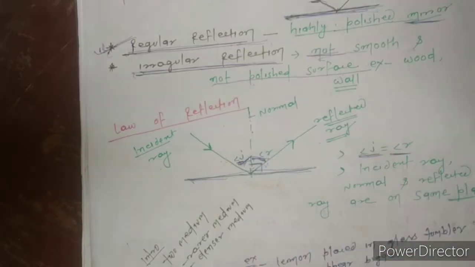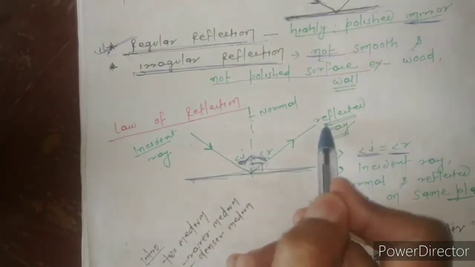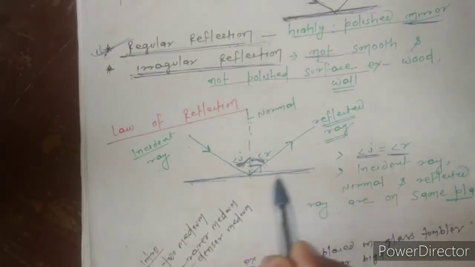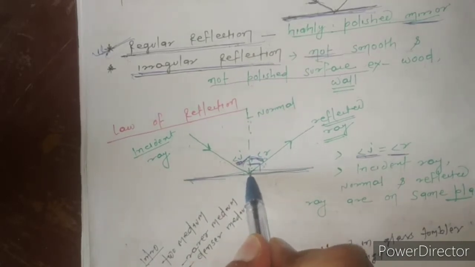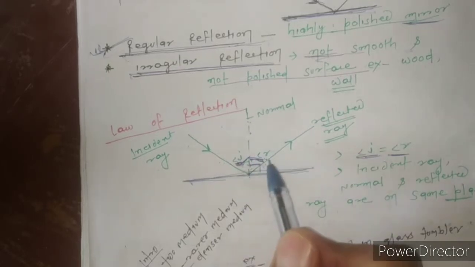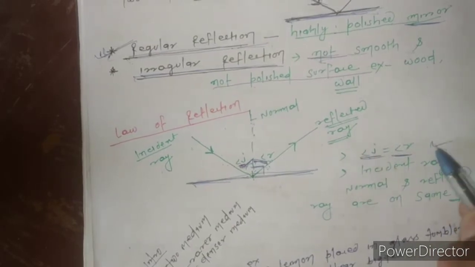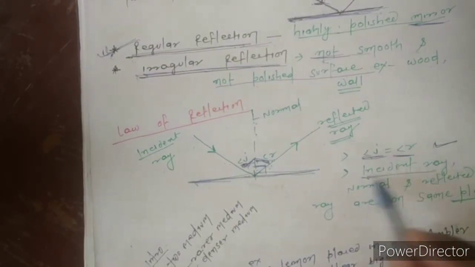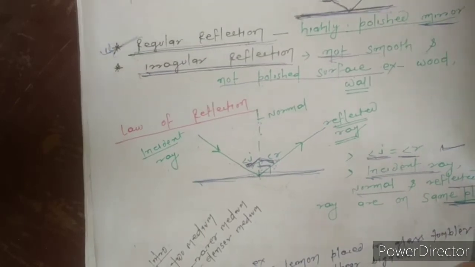According to the law of reflection, the incident ray, the normal and the reflected ray are in the same plane at a certain point. This is our first rule. The second rule is that the angle of incidence is equal to the angle of reflection. So this is the law of reflection: angle i equals angle r, and the incident ray, normal and reflected ray are in the same plane.